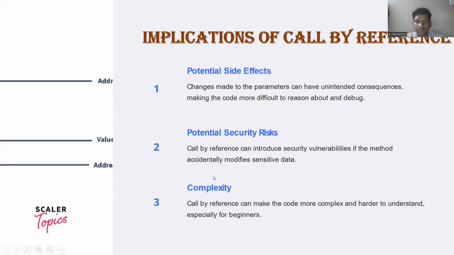Implications of call by reference. First, potential side effects. Changes made to a parameter can have unintended consequences, making the code more difficult to reason about and debug. Second, potential security risk. Call by reference can introduce security vulnerabilities if the method accidentally modifies sensitive data. Third, complexity. Call by reference can make the code more complex and harder to understand, especially for beginners.